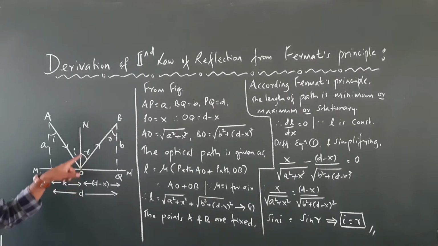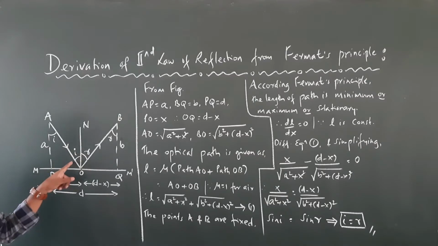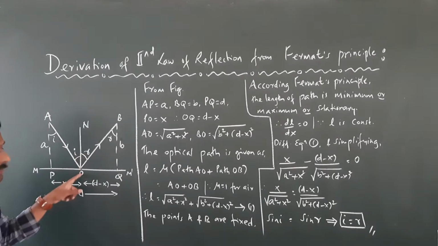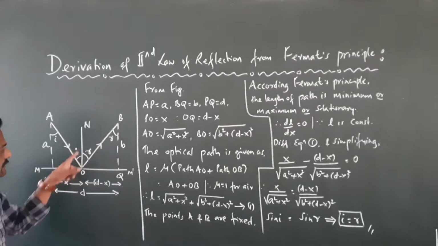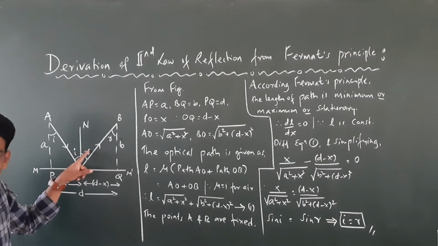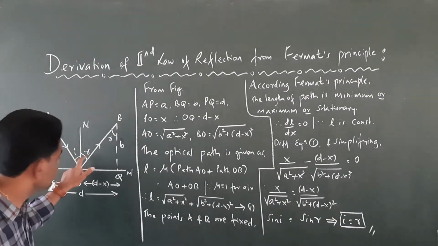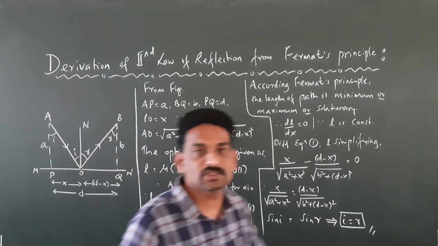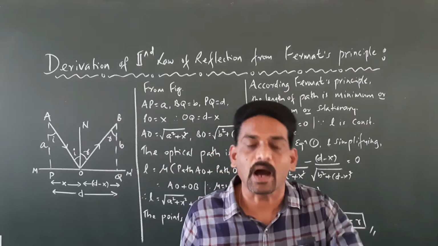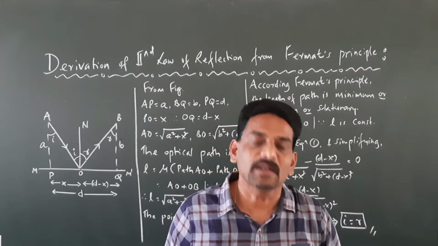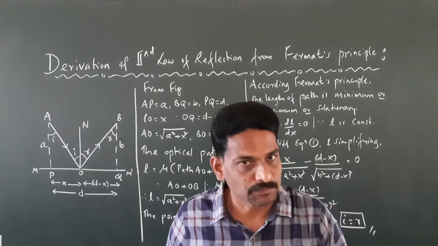The angle between the incident ray and the normal is the angle of incidence i, and the angle between the normal and the reflected ray is the angle of reflection r. Now we have to prove that the angle of incidence i is equal to the angle of reflection r. That is, i equals r. This we have to prove.